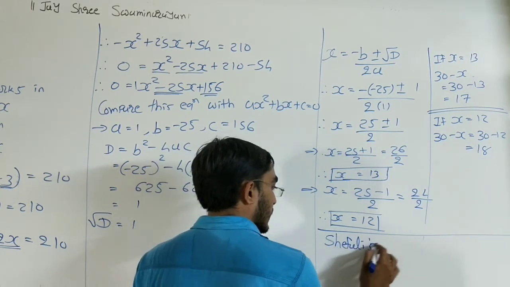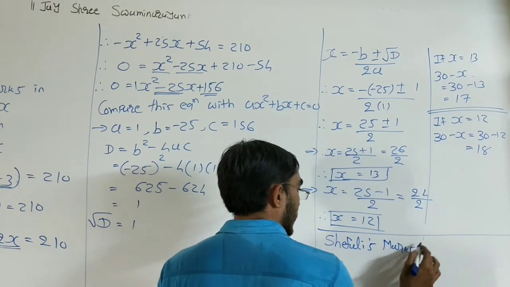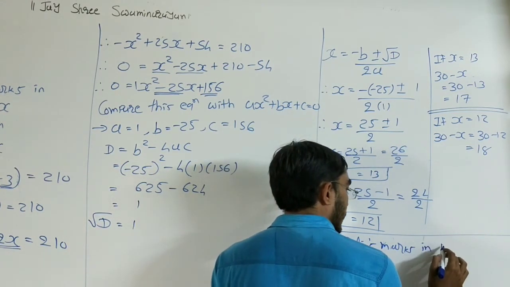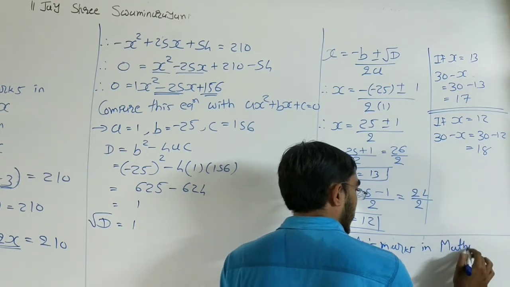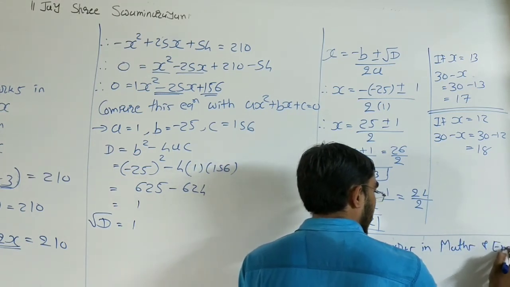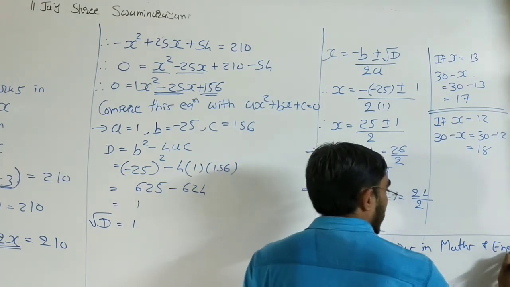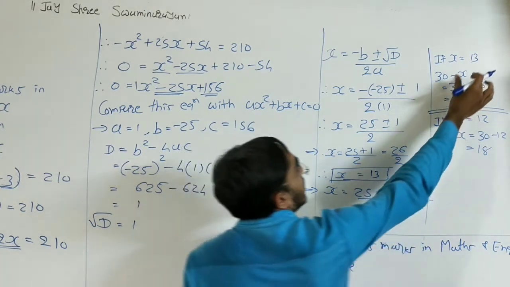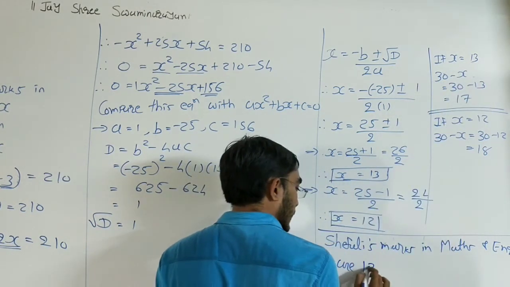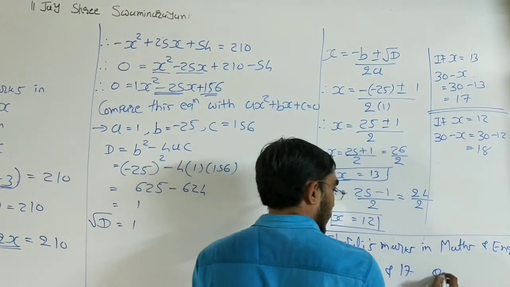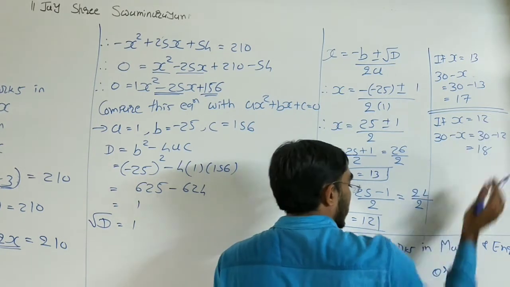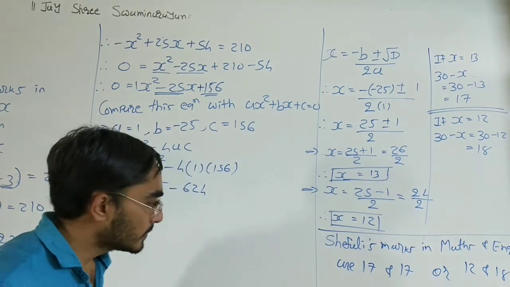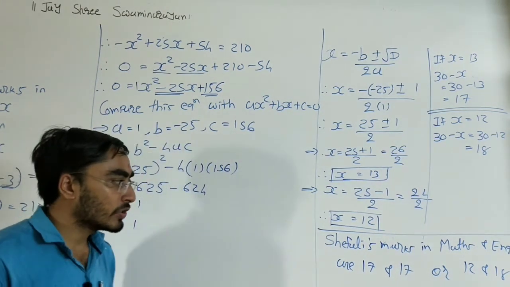Shefali's marks in maths and English are, first answer, 13 and 17, otherwise 12 and 18. Both these answers are possible.